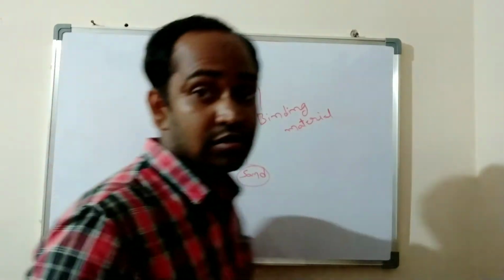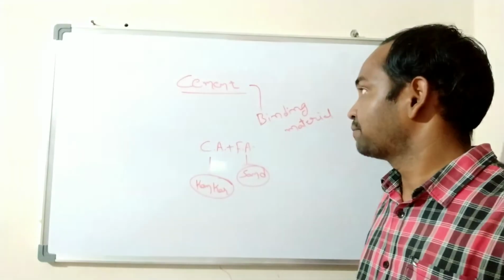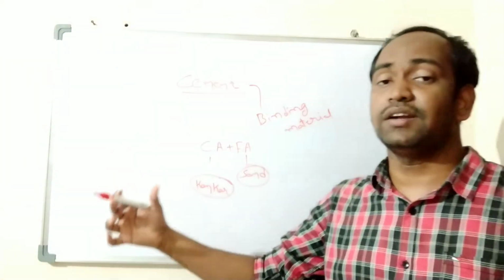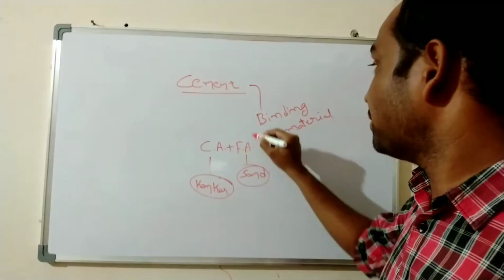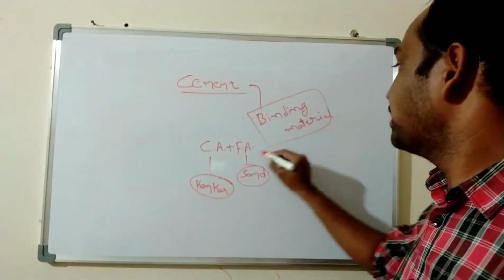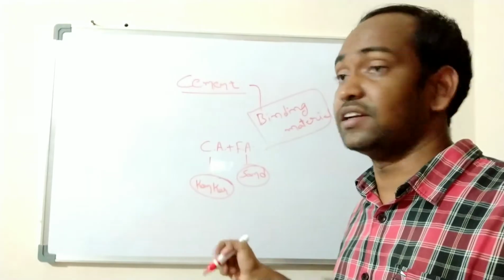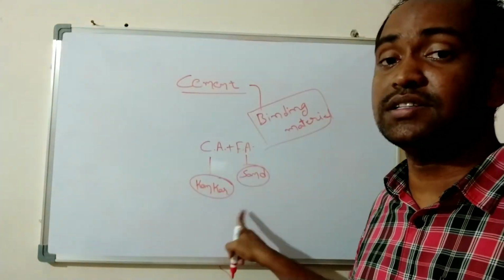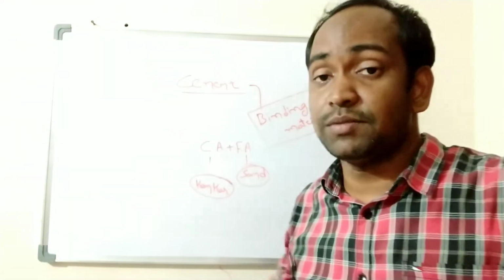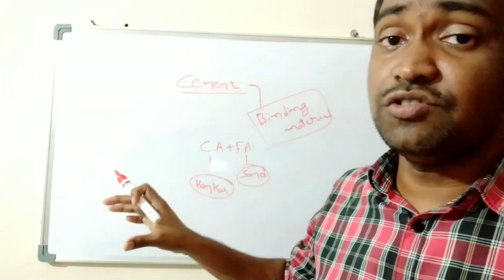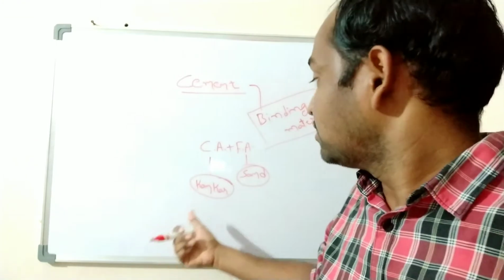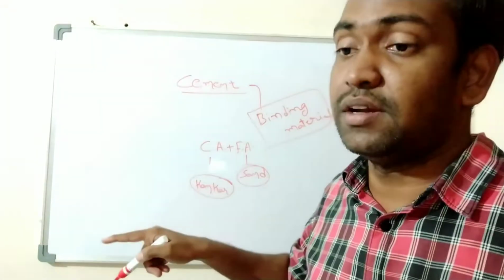Understand now? Whenever we mix cement with water in concrete, it will bind coarse aggregate with fine aggregate. So the main purpose of cement is binding coarse aggregate and fine aggregate, or binding concrete and sand. That is the main purpose of cement. So we can define cement as a binding material which is used to bind coarse aggregate and fine aggregate in concrete.